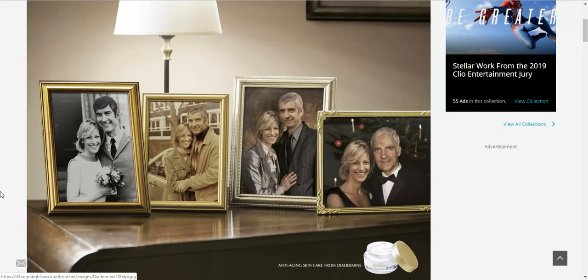And if you look at the overall advertisement, you notice that there are pictures sitting on a table. So we could even ask questions about the culture of people who put pictures up in their home. So an example of a question we could ask is, do people who put pictures up in their home do it for themselves or for others to see the pictures? So those would all be questions that would fit into those categories.